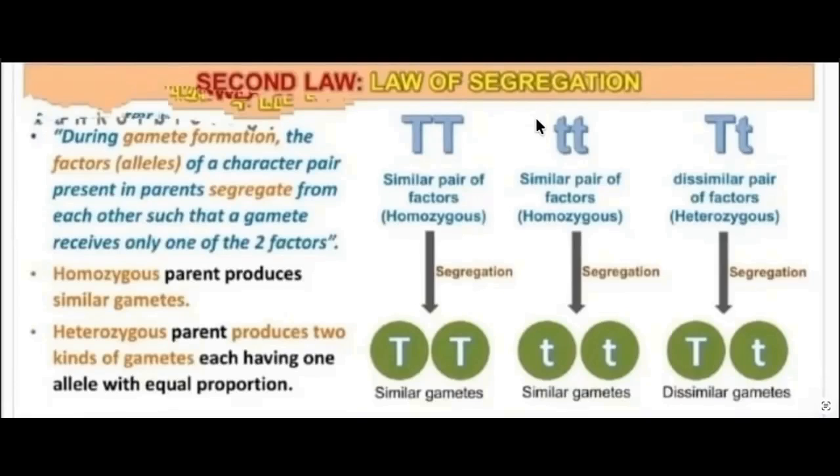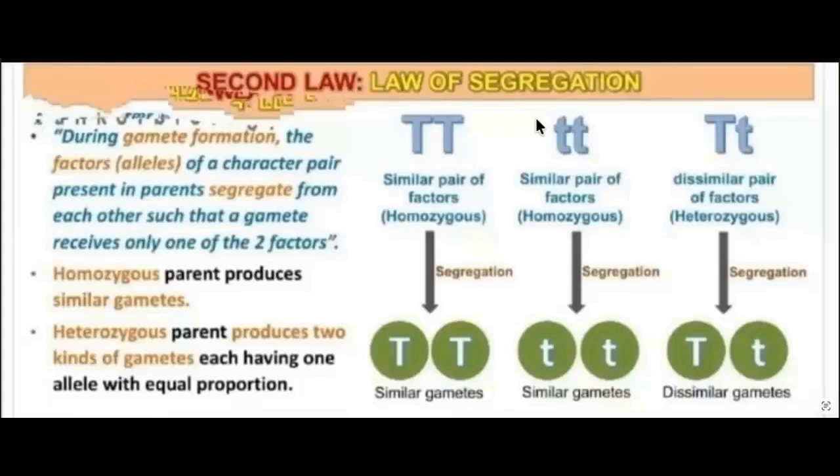There is no exceptional case related to this law. Any individual, either homozygous or heterozygous, at the time of gamete formation, the two alleles have to get segregated.